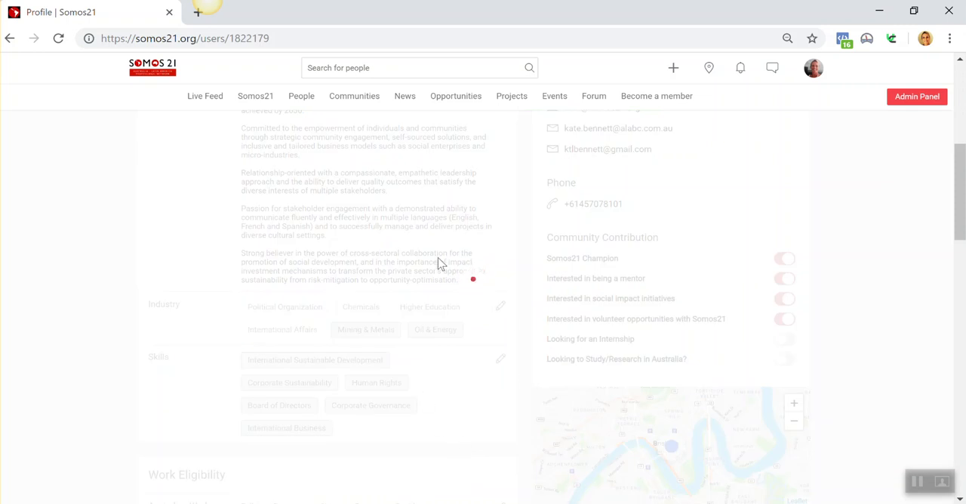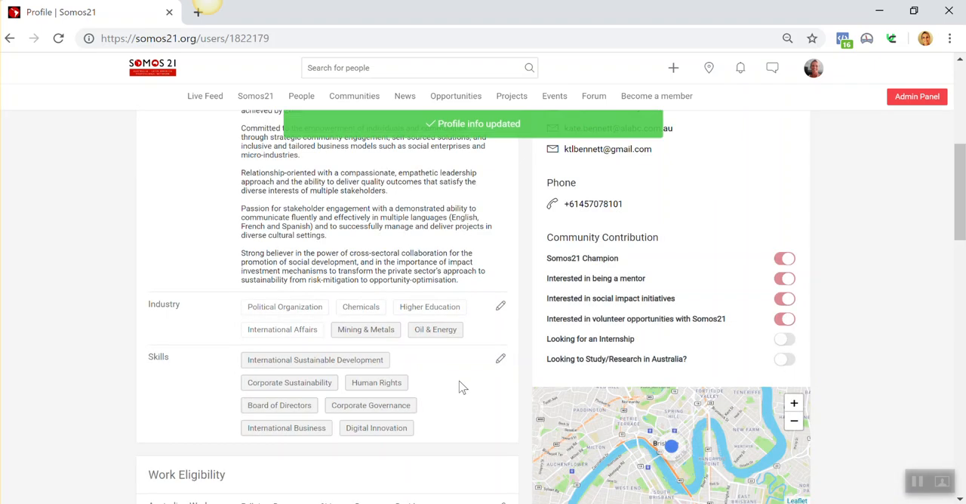And so this is basically where you go to update all of your skills and all of the industry. Everything that you want to be found by is here. So when someone goes to send out a notification and they want to notify everyone that knows something about, in this case, let's say human rights and corporate sustainability, they will find me because those are my skill sets.